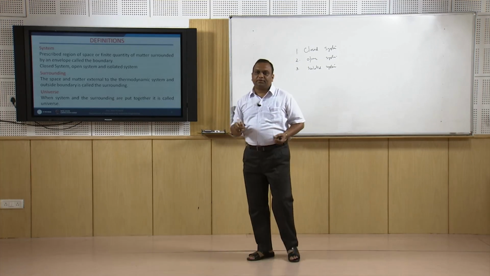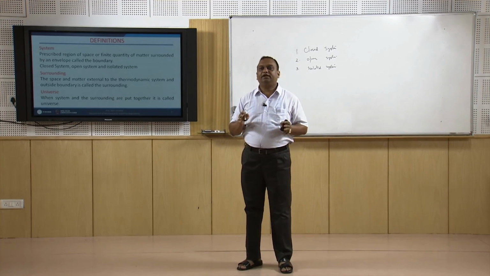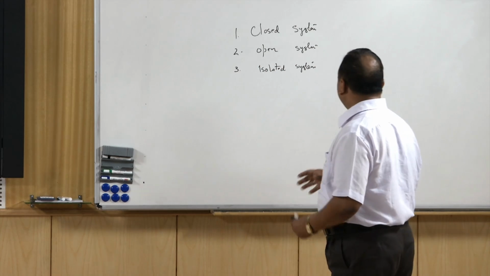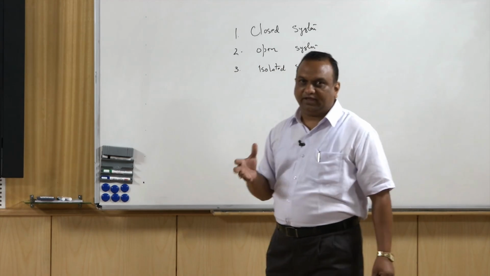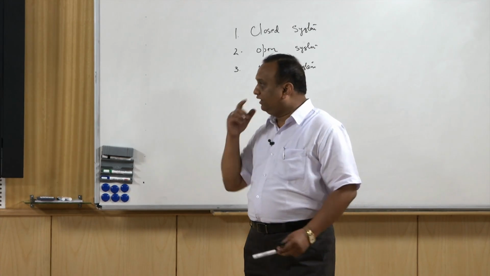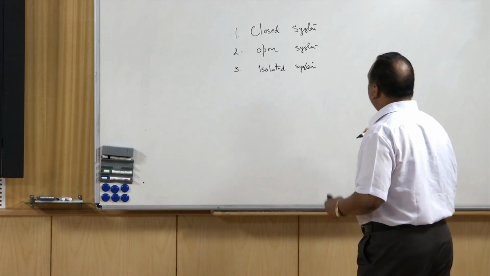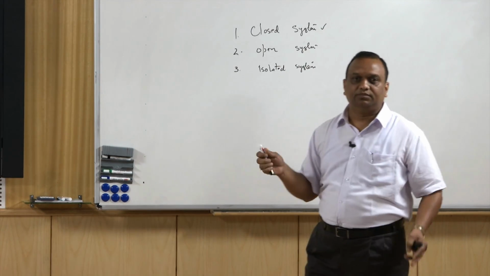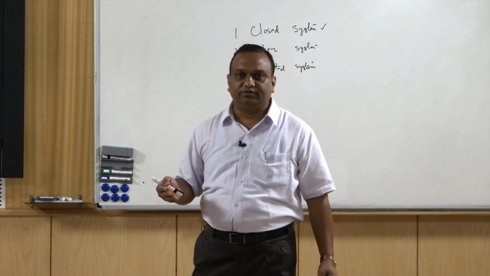A system is a prescribed region of space. It can be a physical entity or an imaginary volume in space on which the thermodynamic studies are concentrated. In a closed system, for example, this room can be considered as a closed system.